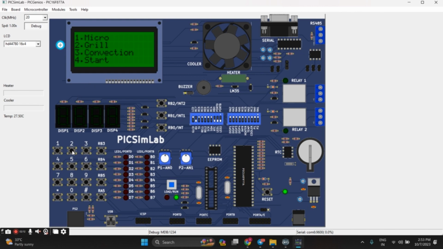Now let us go for grill mode by pressing 2. This is also the same as the micro mode. Let us keep this as 15 seconds. See, the cooler fan is rotating. It shows it is running in the background. After 15 seconds, the buzzer sounds and shows time up.